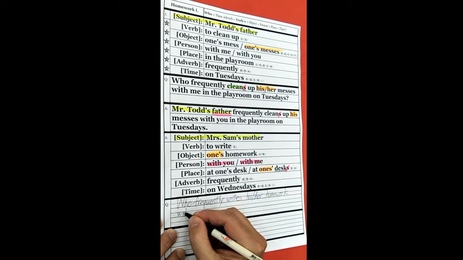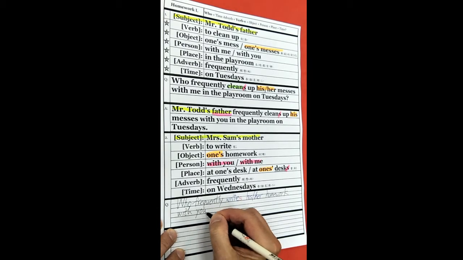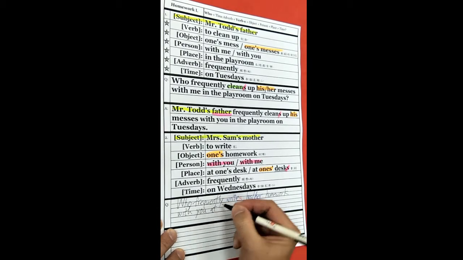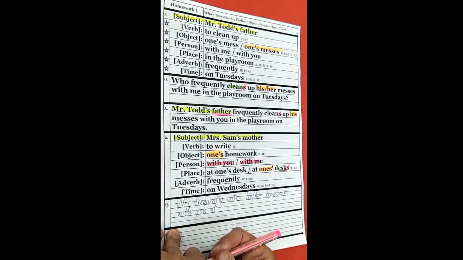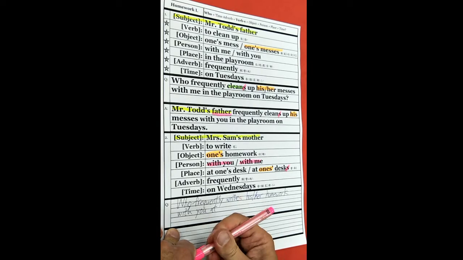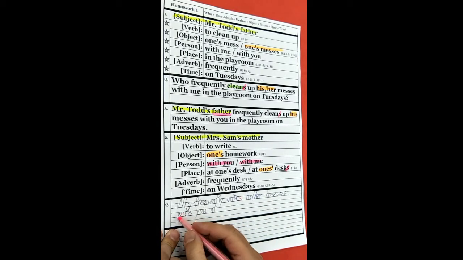With you, at, now, here's the problem. Now we know it says with you. So you are in the group. You are in the group here, with you. So we know it's somebody plus you.